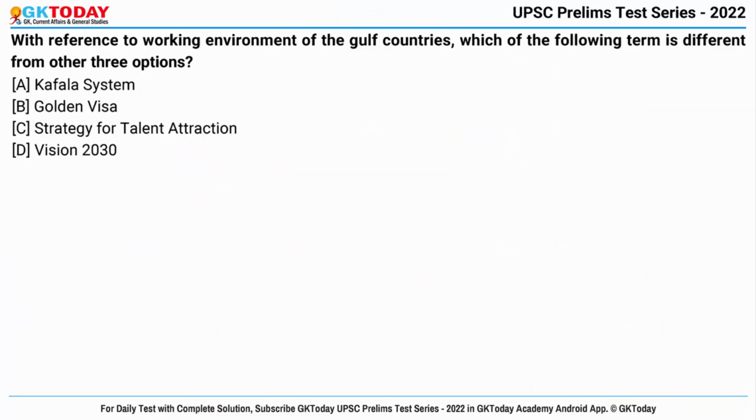Okay. Now next question. With reference to the working environment of the Gulf countries, which of the following terms is different from the other three options? So let's understand each option one by one. First is the kafala system, or you can say sponsorship system.